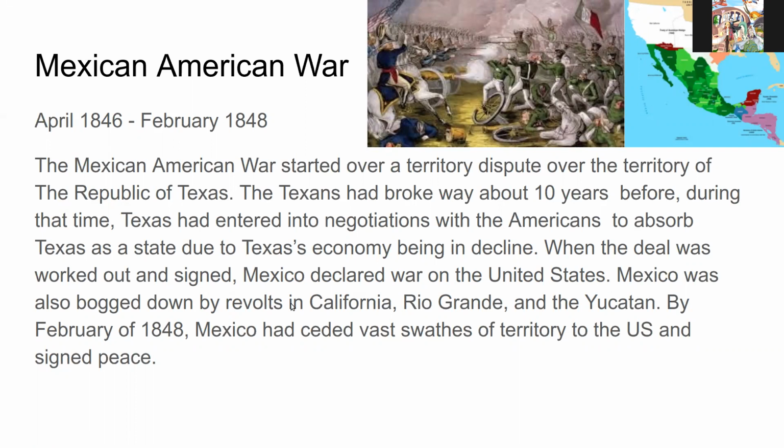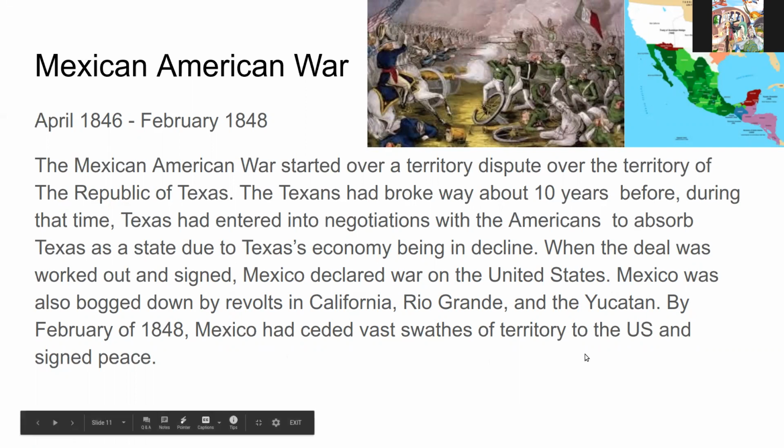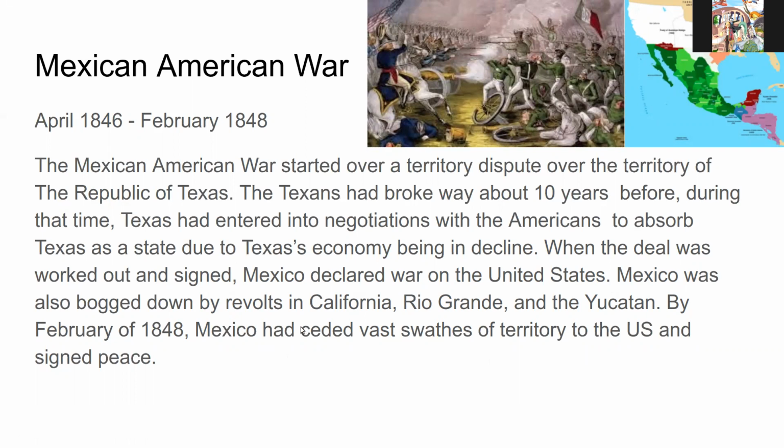Mexico was bogged down by revolts in California, the Rio Grande, and the Yucatan. By February of 1848, Mexico had ceded vast swaths of territory to the States and had signed for peace. The Yucatan is here. The Rio Grande is somewhere here on the Rio Grande River, and this is Texas, who would also claim parts of Wyoming.